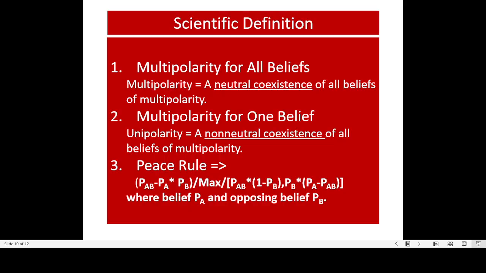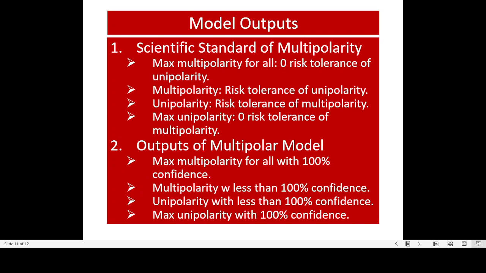That relationship gives the characteristic of multipolarity, whether it's for all beliefs or for one belief. Now we have the definition, we have the model, we have the test environment, we have the control environment, we have a mathematical formula to calculate real multipolarity for all beliefs and dummy multipolarity for one belief.